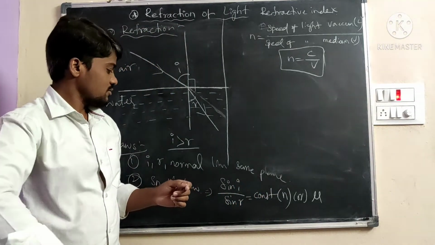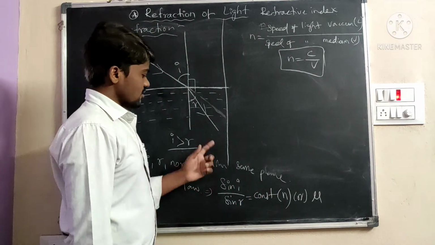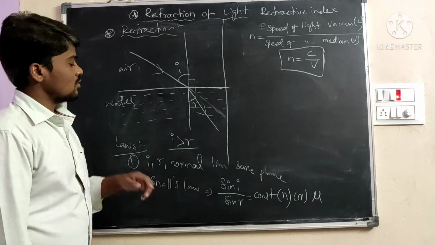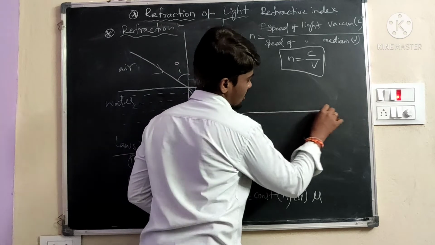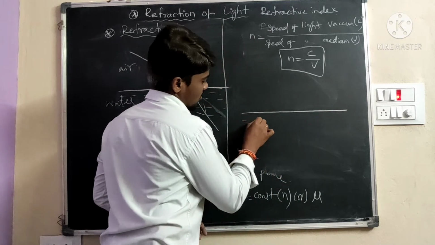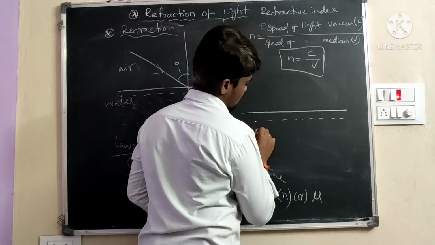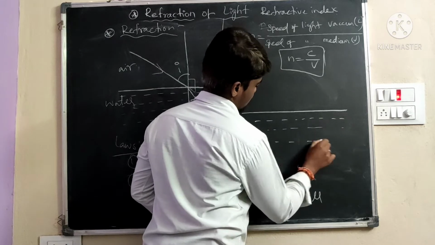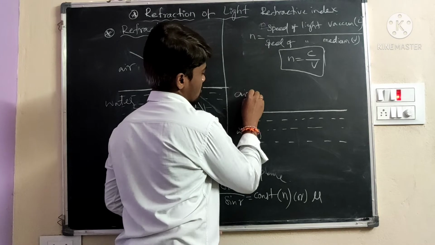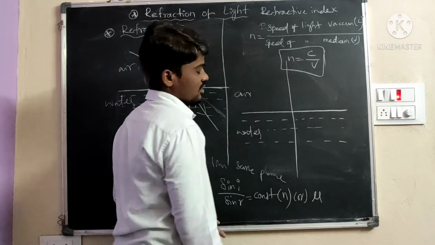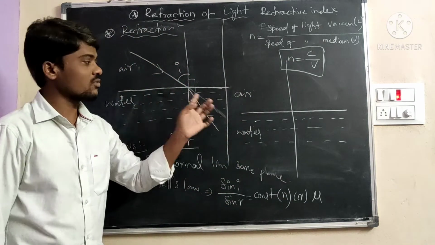For example, here I will take another case with two mediums. One is the water medium and the upper is the air medium. This is the normal line. The normal line is always perpendicular to the surface of the interface.